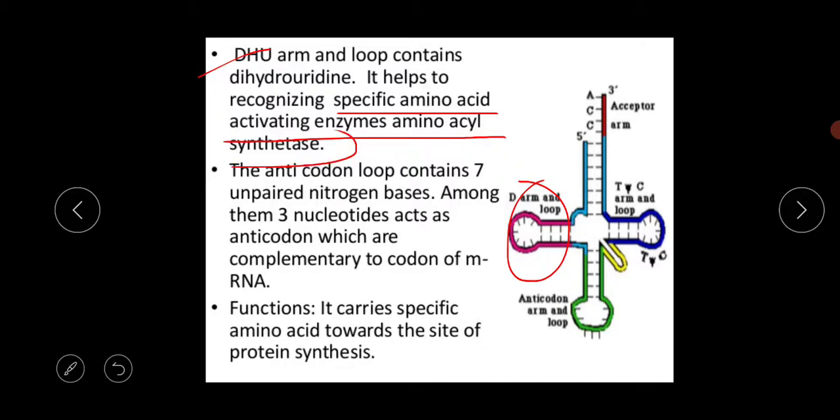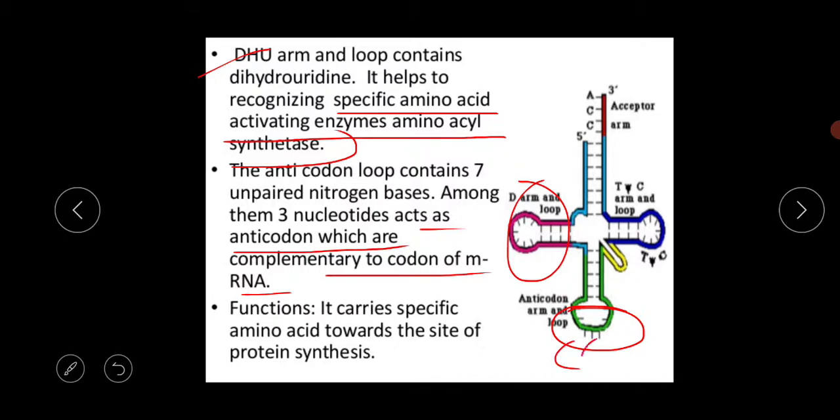Okay, so this anticodon loop contains 7 unpaired nitrogenous bases. Among them, 3 nucleotides act as the anticodon, which are complementary to the codon of the mRNA. So this portion is your anticodon portion.